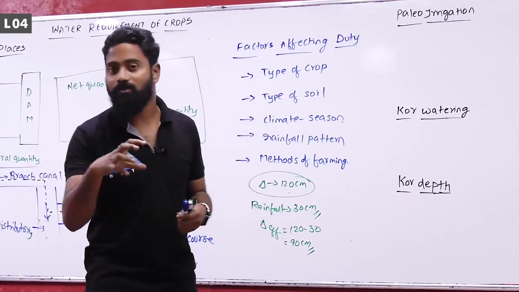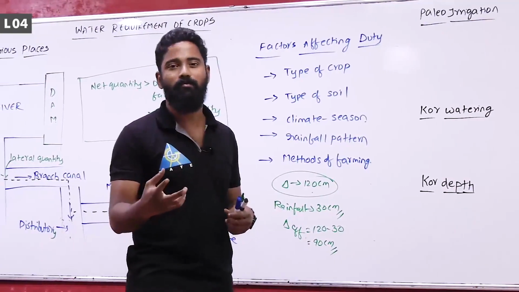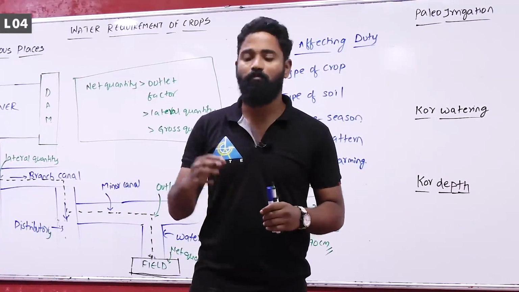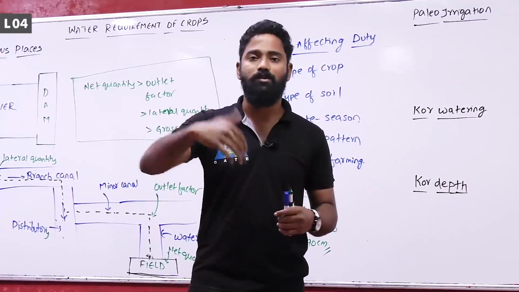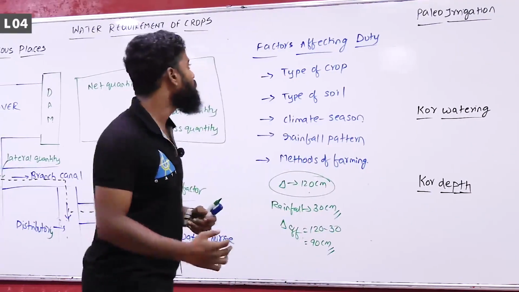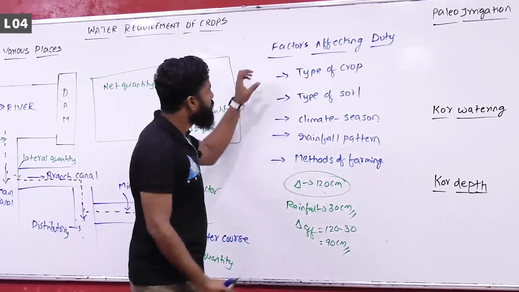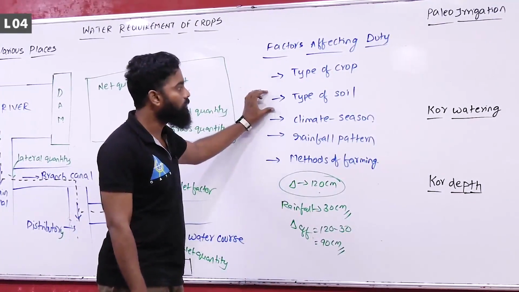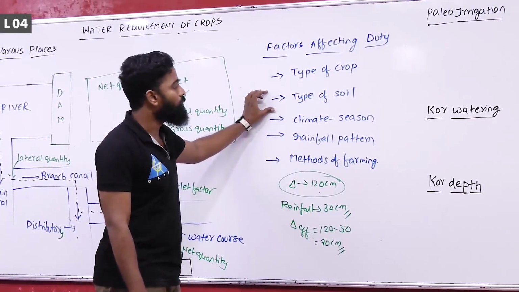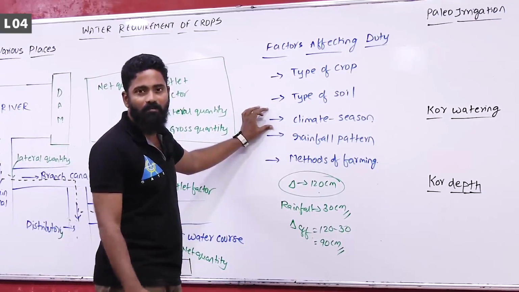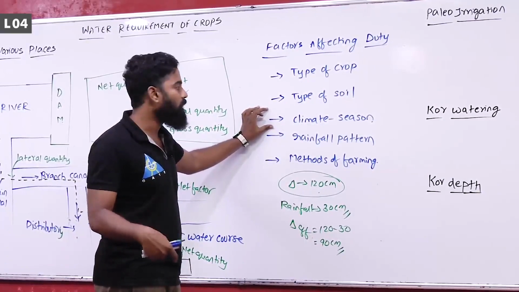So, these are the various concepts, and types of methods of irrigation, whether conventional methods or modern methods of irrigation. In modern methods of irrigation, losses are less and duty will be more. So, these are the factors affecting the duty: type of crop, delta, permeability. If permeability is more, then duty is more. If temperature is more, duty will be less.